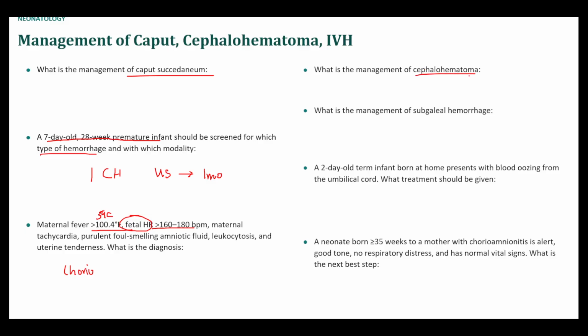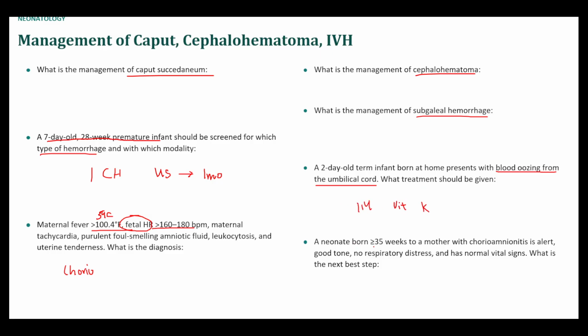Management of cephalohematoma, again, I believe it's just reassurance. It will spontaneously resolve just like caput. Subgaleal hemorrhage, I'm pretty sure it's just careful monitoring, and I guess refer to neurosurgery. I'm not sure. 2-day-old term infant born at home presents with blood oozing from the umbilical cord. So this is classic for a vitamin K deficiency. So the treatment you give is IM vitamin K.